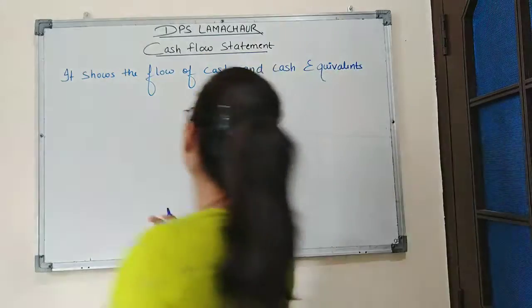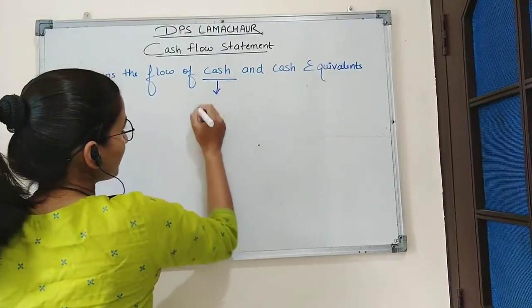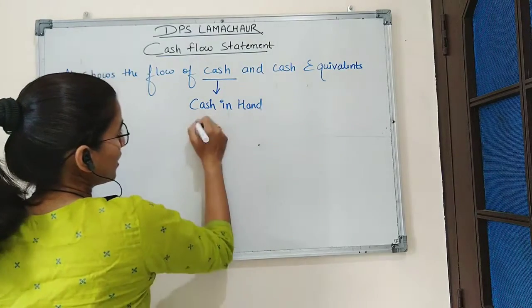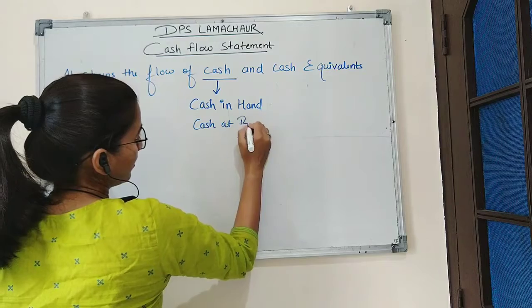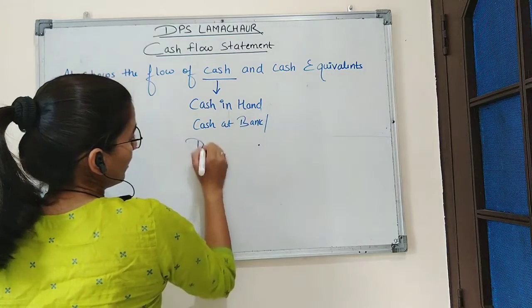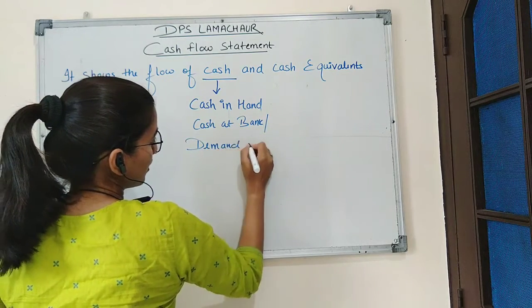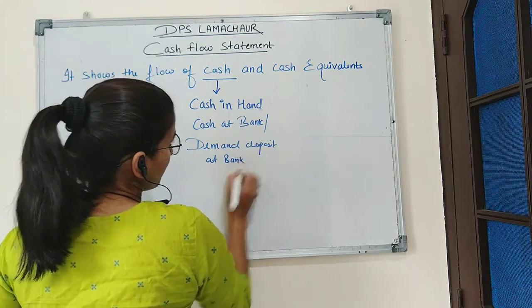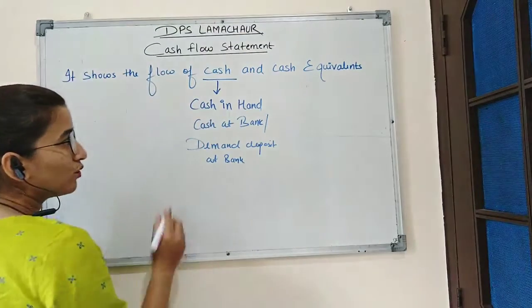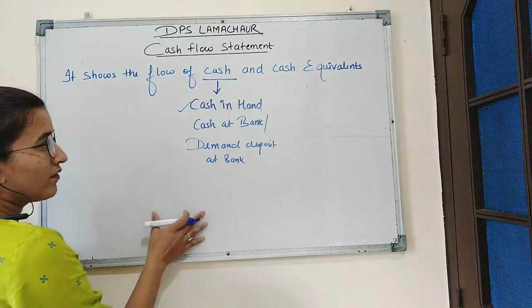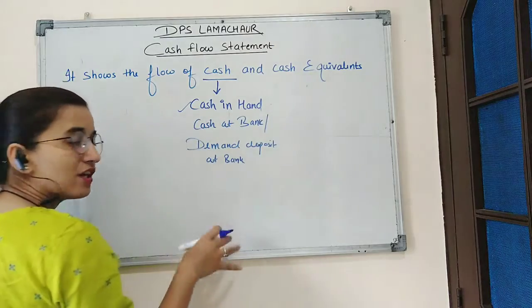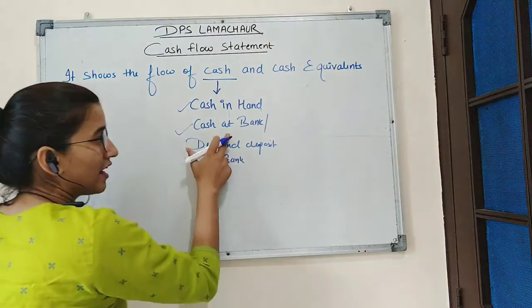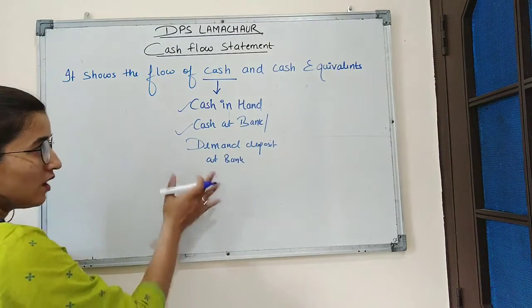So here, cash will include cash in hand, cash at bank or demand deposit at bank. So cash here includes two things. First is cash in hand, whatever amount the businessman is having cash in his business. Second, cash at bank or demand deposit at bank, the cash of the business which is deposited into bank.